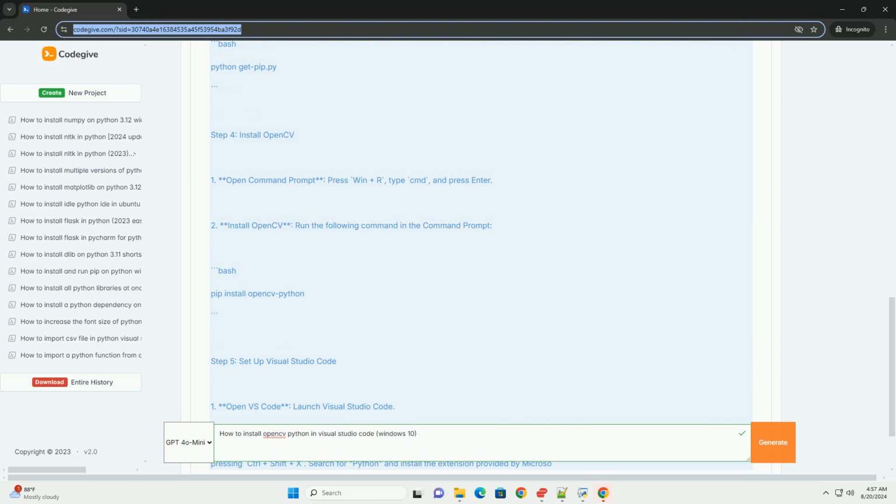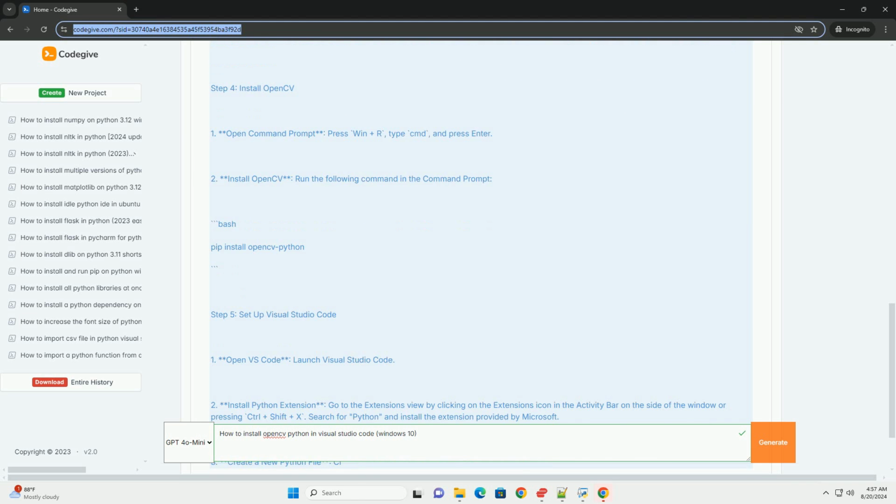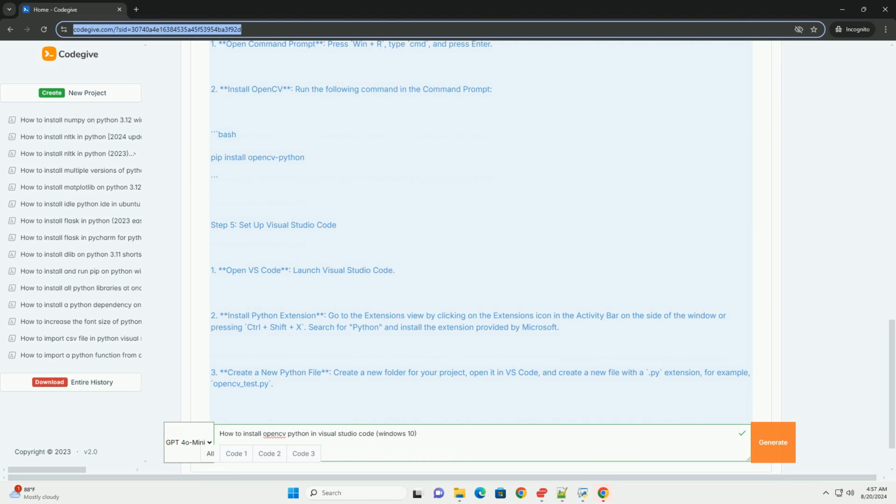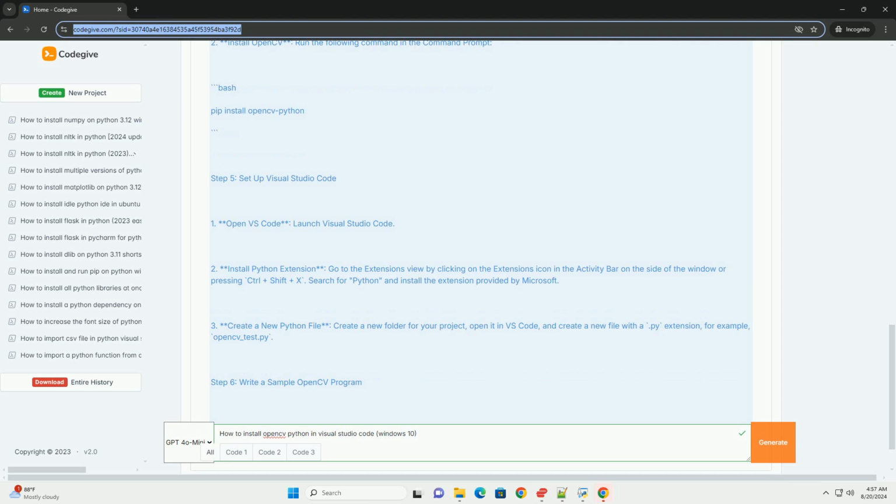Step 4. Install OpenCV. Open Command Prompt: press Win + R, type cmd, and press Enter. Install OpenCV. Run the following command in the command prompt: bash pip install opencv-python.